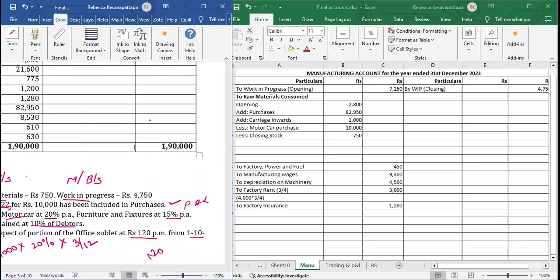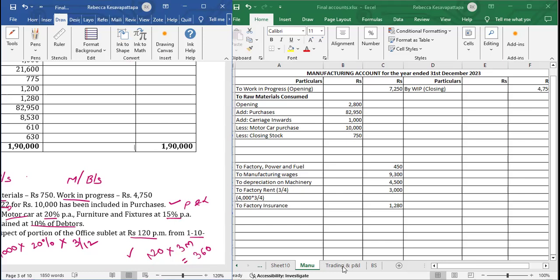So 120 into 3 months, straightforwardly. 120 into 3 months, the rent is being accrued and which is not yet received. So this is an income for us. It will go to balance sheet, asset side, and one will go to P&L, credit side. Assets and income. So this is not recorded. So this we will record.